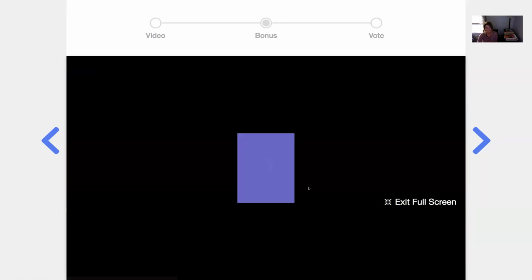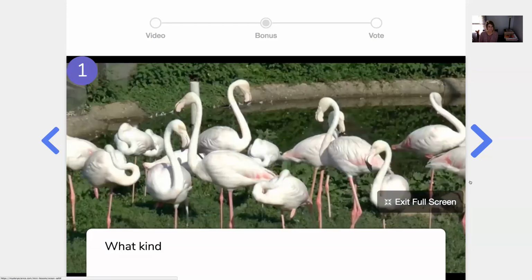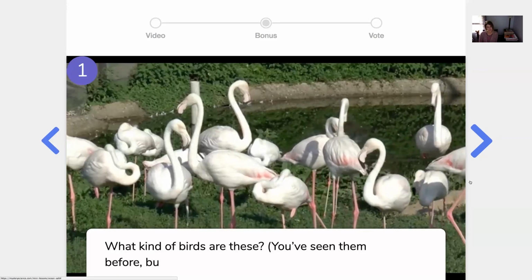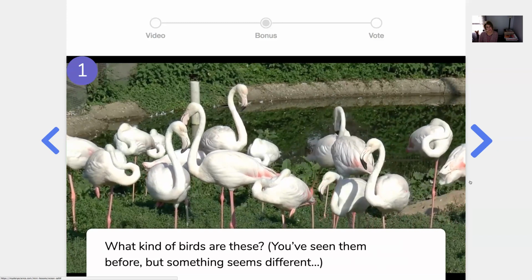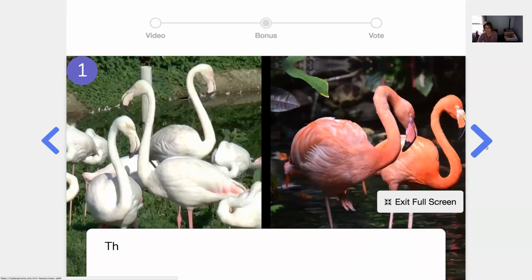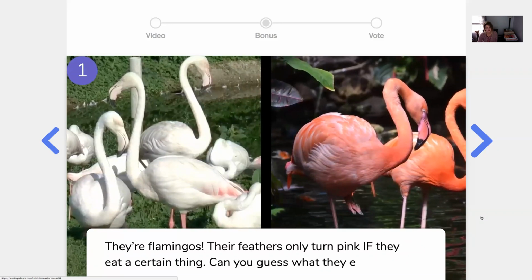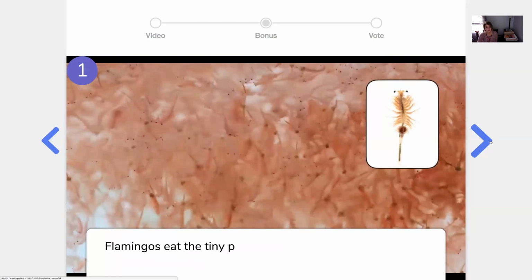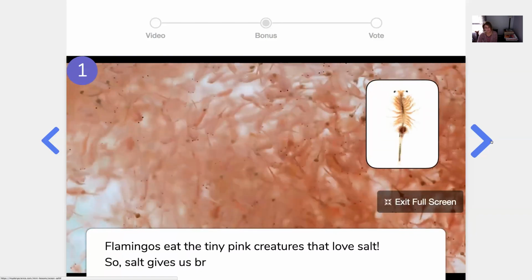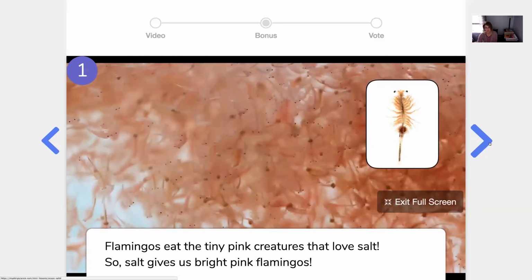That is very crazy. And now, the last one. Okay, what kind of birds are these? Oh, we know this. You've seen them before, but something seems different. Why are they not pink, right? They're all the way pink. They're flamingos. Their feathers only turn pink if they eat a certain thing. Can you guess what they eat? Oh, you guys might know this. Flamingos eat the tiny pink creatures that love salt. So salt gives us bright pink flamingos.